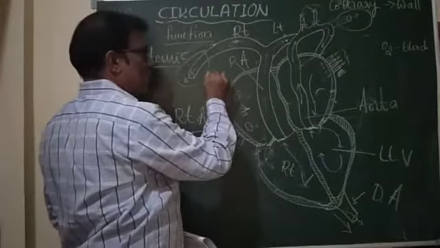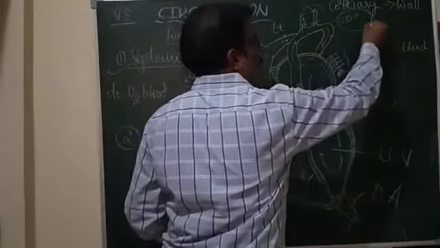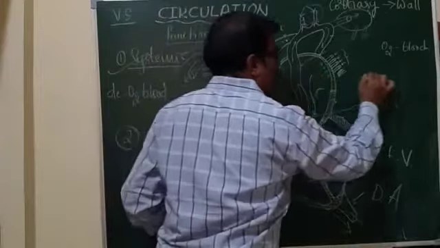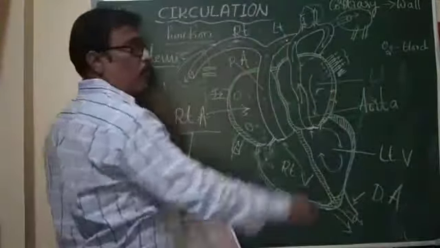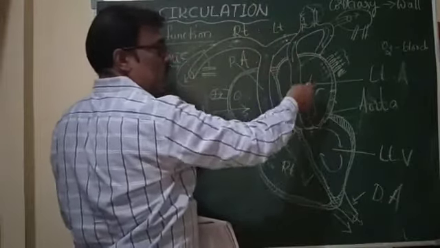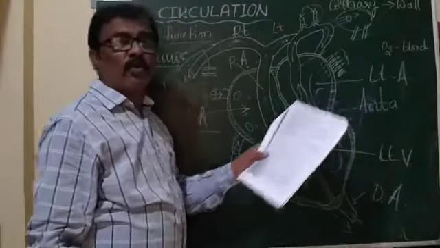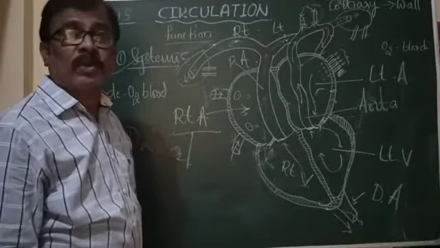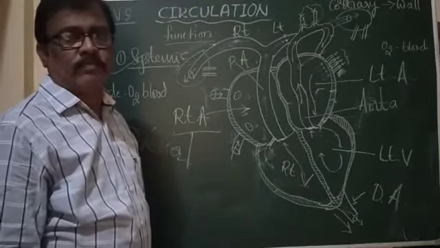Two pulmonary veins from each lung enter and open into the left auricle. Four pulmonary veins bring that pure blood from the lungs into the left auricle. This way of flow of blood is called pulmonary circulation or the lesser circulation.